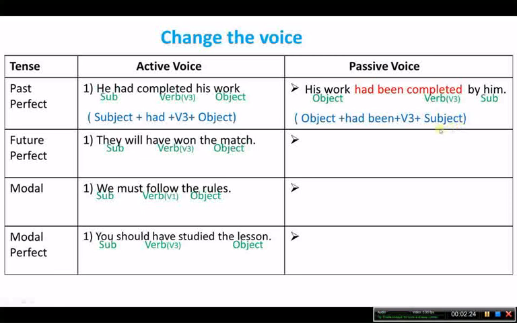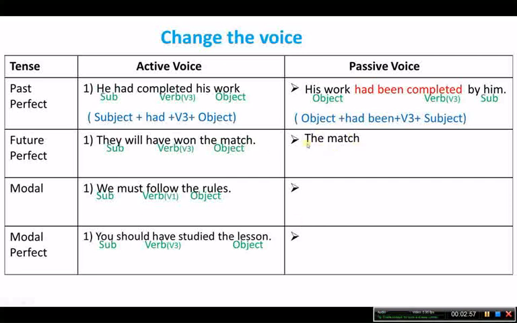Now let us see the next tense, that is future perfect. The sentence is: They will have won the match. Here the subject is they, the verb is will have won, and the object is the match. So in passive voice, let us take first the object, the match.